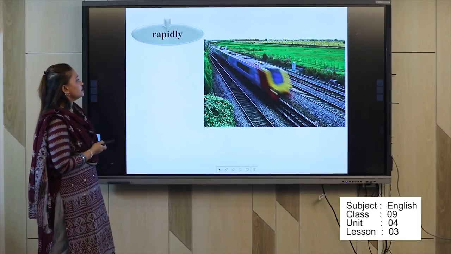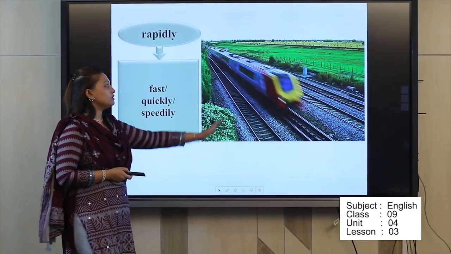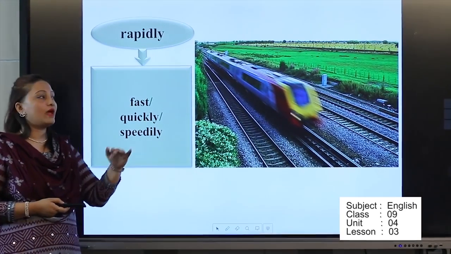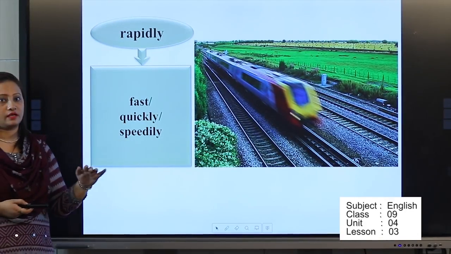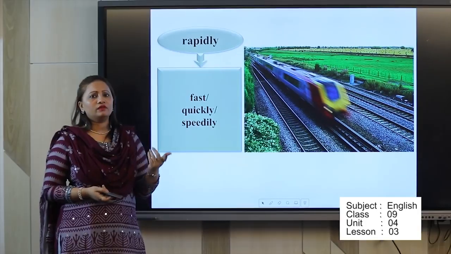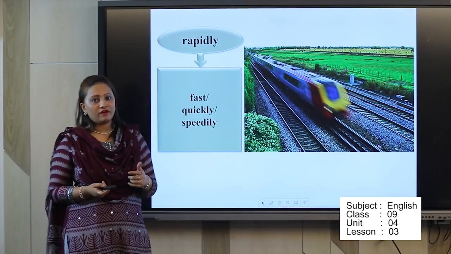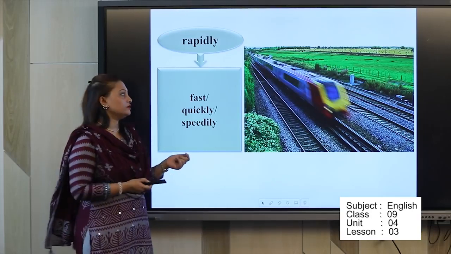And next is rapidly. So through the picture what can we find? The train is going very fast. That means very rapid, very quickly, in a very speedy mood we can say. So we have a lot of experience through this word. Whenever someone is walking, we can say walking very fast, running very fast, cycling very fast. This type of example we can add, okay?